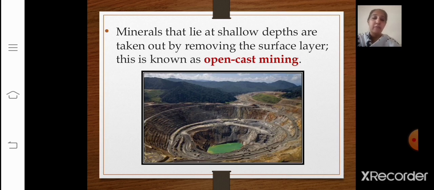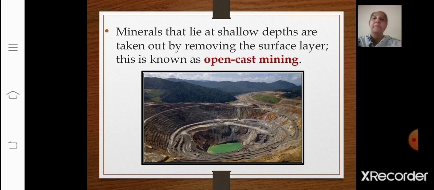This form of mining differs from extractive methods that require tunneling into the earth, such as long wall mining. So open pit mines are used when deposits of commercially useful ore or rocks are found at the surface. So in this type of mining, the minerals that have been found underground but are difficult to retrieve due to hard rock can be reached using this form of mining, that is open cast mining.